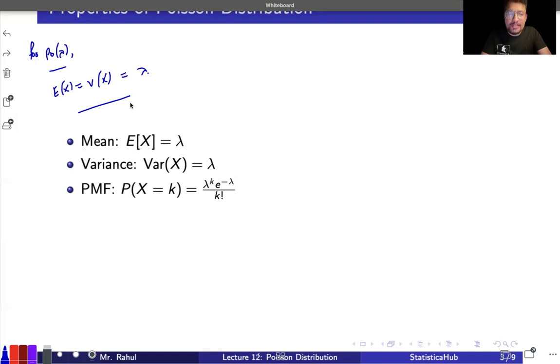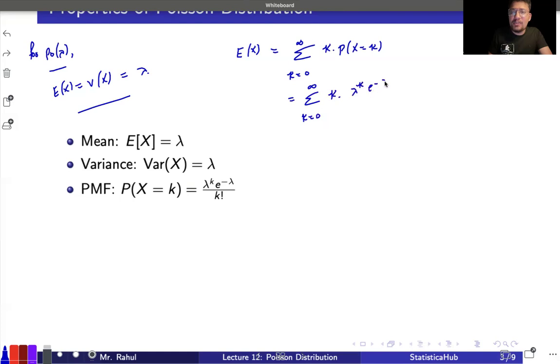Okay. Now, if you go for the derivation, like how I'm going to get the value of the expectation of x, then you can simply go for the derivation. Let's say expectation of x. That will be summation k running from 0 to infinity, k into the probability function, x equal to some k, correct? This is the probability function that is given at this place, so you can simply make use of that one. So k running from 0 to infinity, k into lambda raised to the power k, e raised to the power minus lambda, over k factorial.